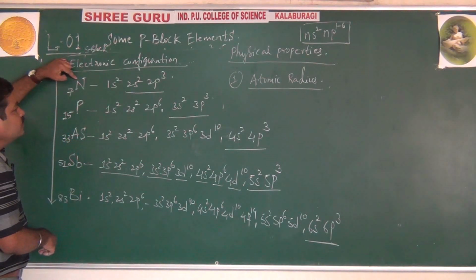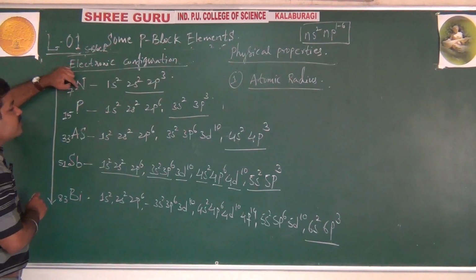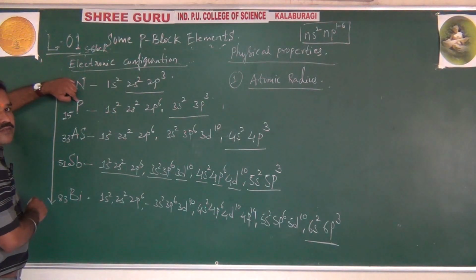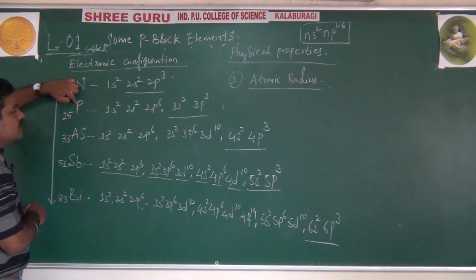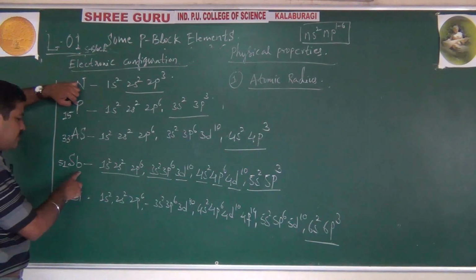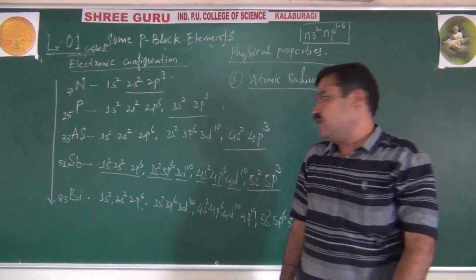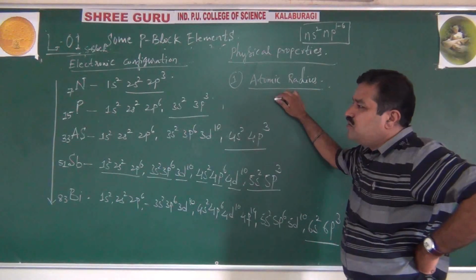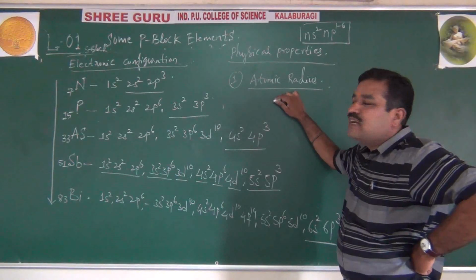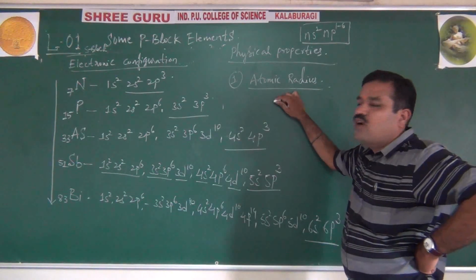That is in the vertical column. You know that as atomic number increases, atomic radius increases from nitrogen to phosphorus. But when you observe the experimental values, the increase in atomic radius from nitrogen to phosphorus is regular, even up to arsenic. But from arsenic to antimony to bismuth, the increase in atomic size is small. Why? Okay, I'll repeat. Atomic radius from nitrogen to arsenic increases regularly. But from arsenic to bismuth, the increase in size is small.